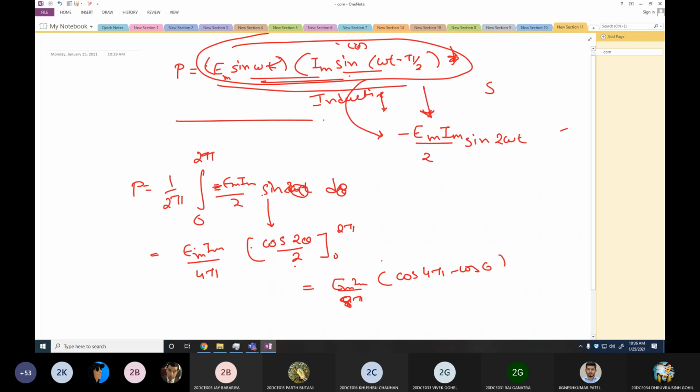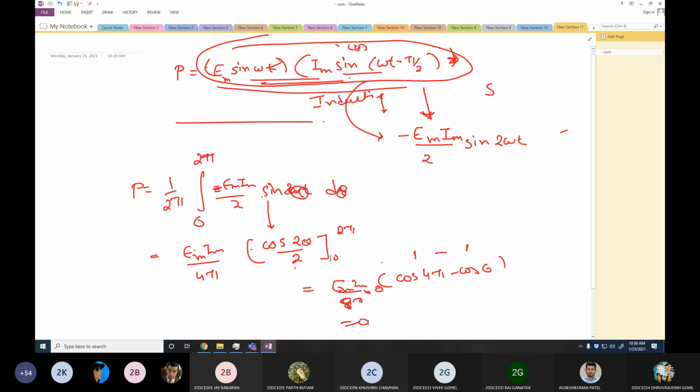We know that the cos 4 pi value is 1 and cos 0 value is also 1. So 1 minus 1 would be 0. 0 multiplied with anything will get me 0. So this is how you get the average power of a reactive element or inductor. Average power transfer using your inductive circuit would always be 0.